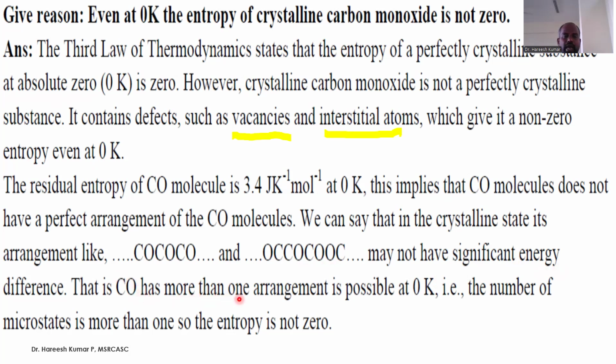That is, CO has more than one arrangement possible at 0 Kelvin. That is, the number of microstates is more than 1. So, entropy is not 0. So, with this, we'll go to the next question.